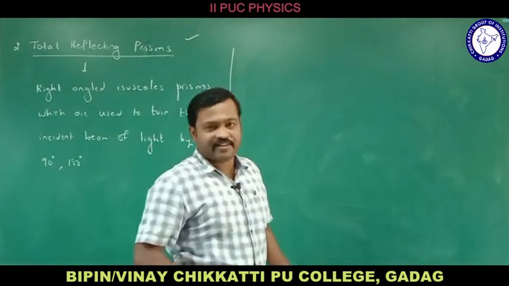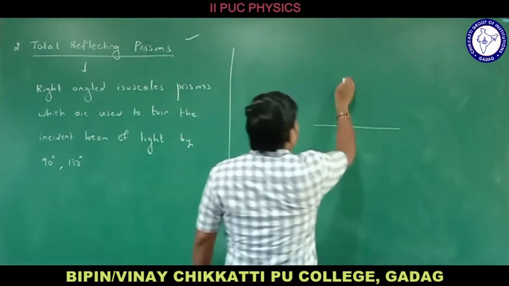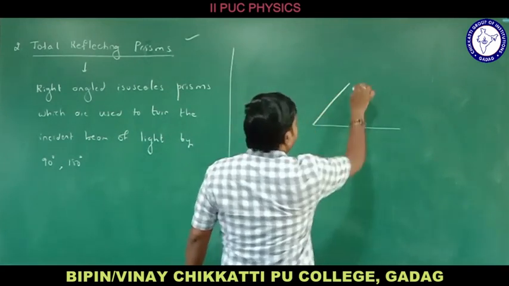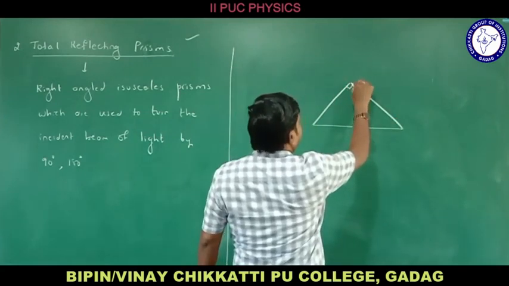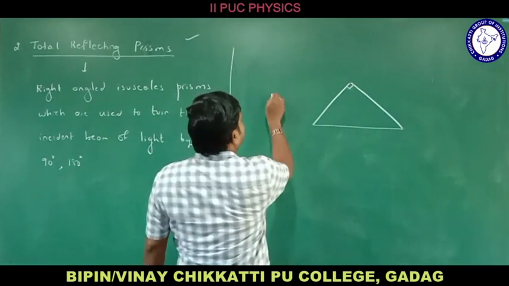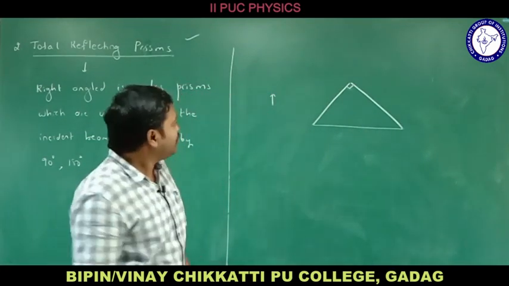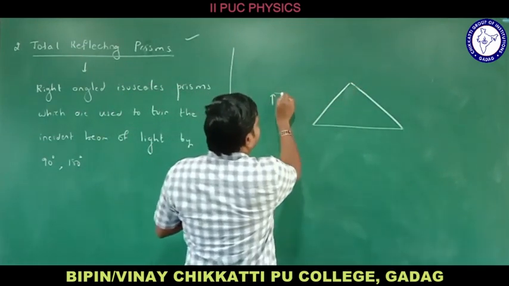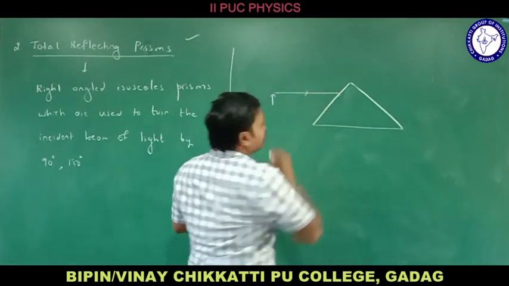Now let me take another ray diagram. Okay, this time let me keep the prism like this, right? So this is the hypotenuse, and let me consider this is the side here, and this angle is 90 degrees. So a right angle isosceles prism here, right? Okay, now let me consider the object is here, right? Let me draw the ray diagram. Let me take the first ray like this, which is incident on the prism.